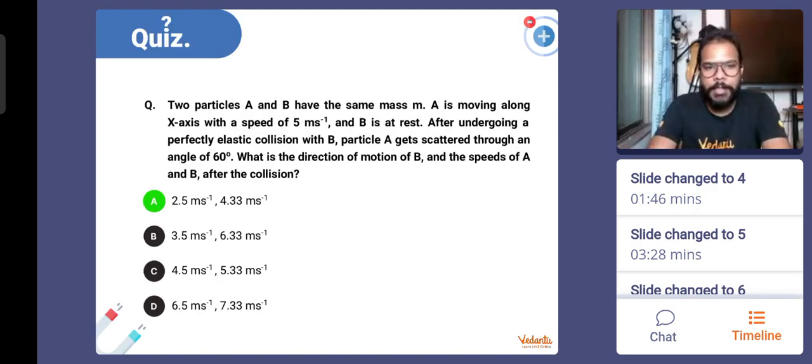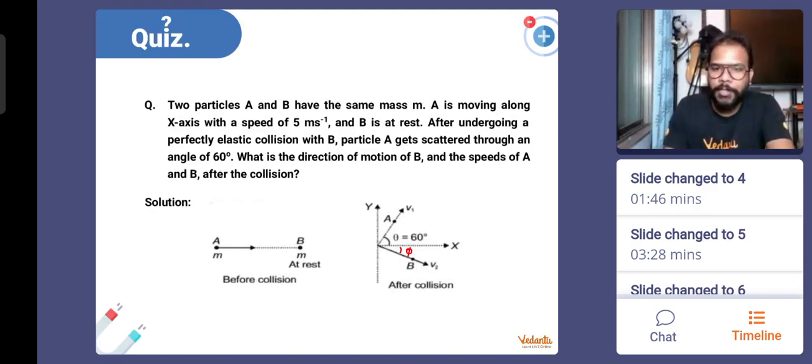So the correct answer to the question is option A. And let's see the approach. Without any hesitation, if they are both going to move at 90 degrees, you can say that body B is definitely going to go at an angle of 30 degrees without any problem, because the angle between both their motions has to be 90 degrees. Okay, guys.